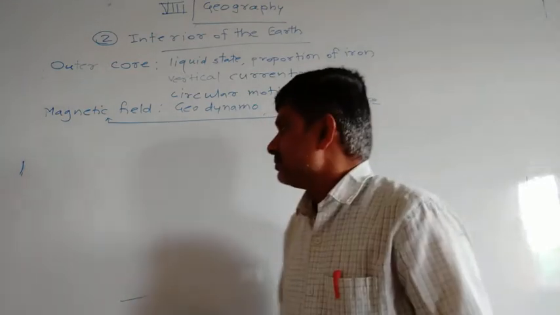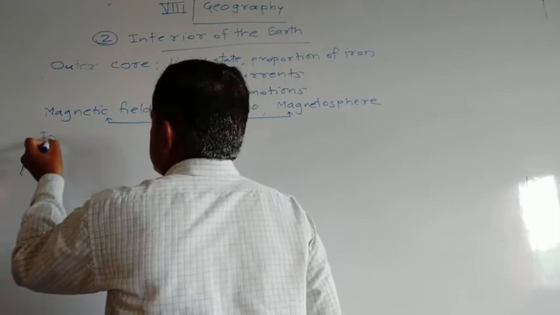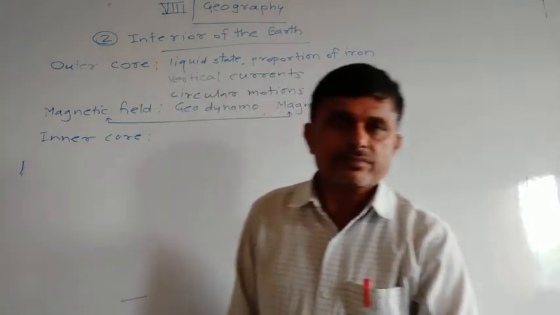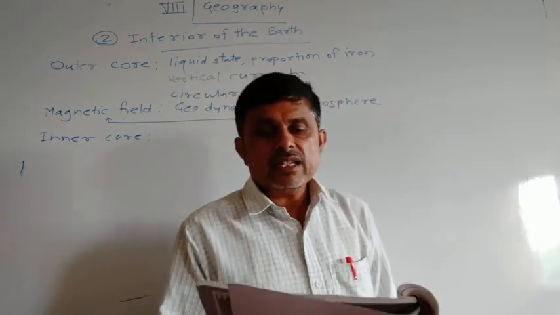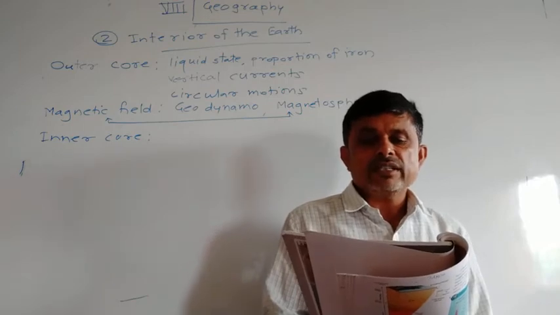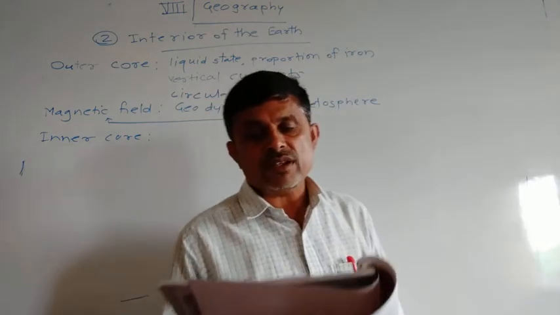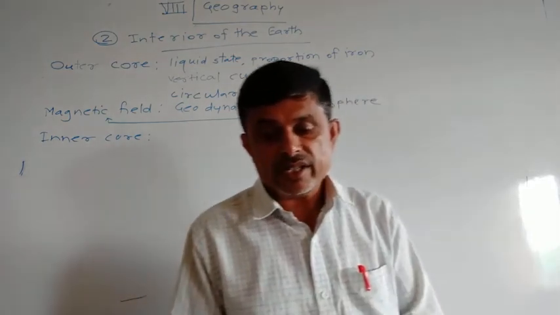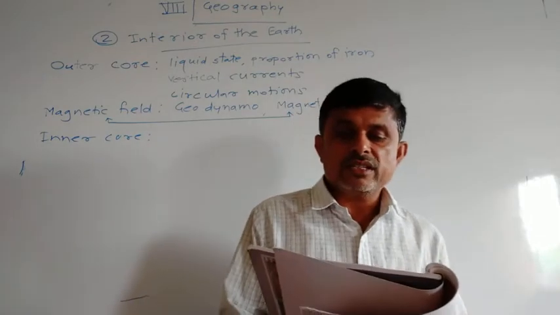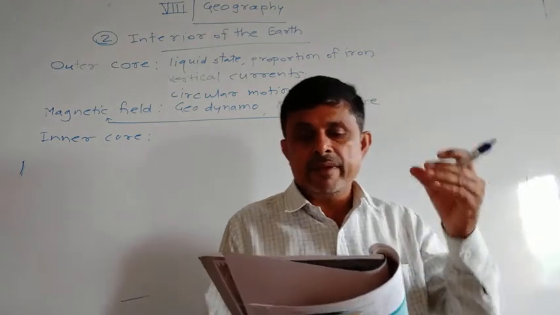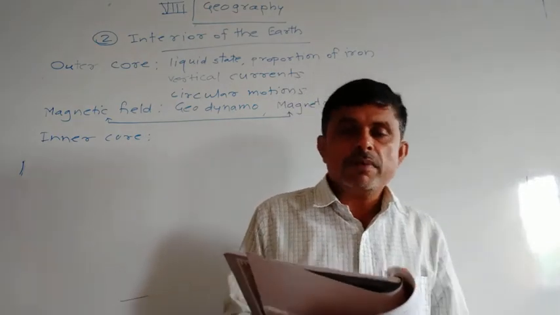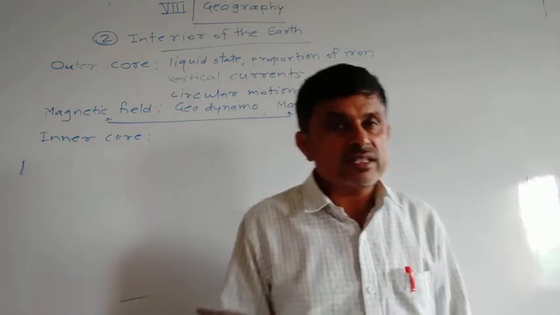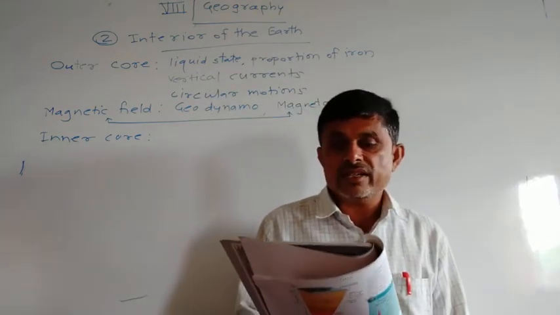Now, inner core. Inner core extends from around 5,150 kilometers to the depth of around 6,371 kilometers, and 6,371 kilometers is the Earth's center.